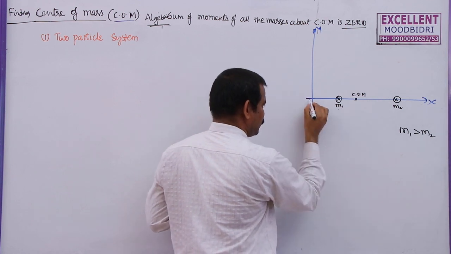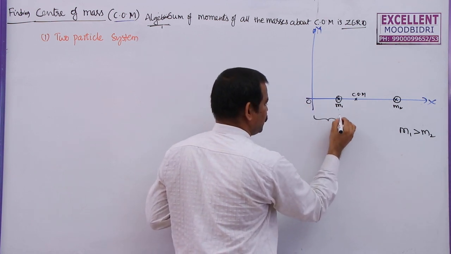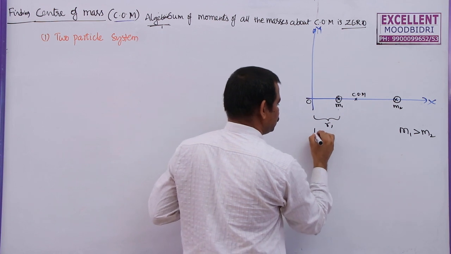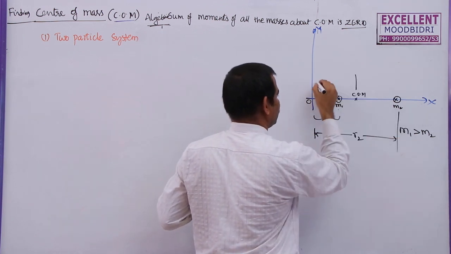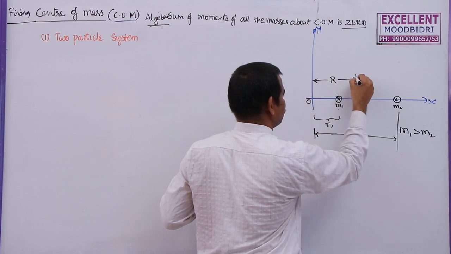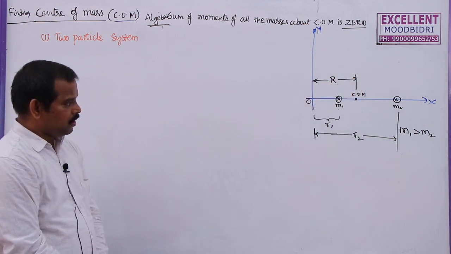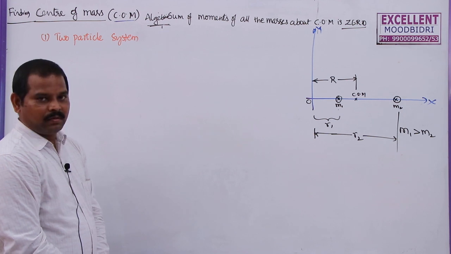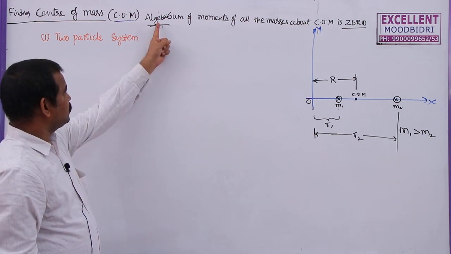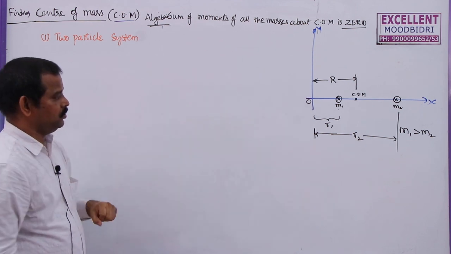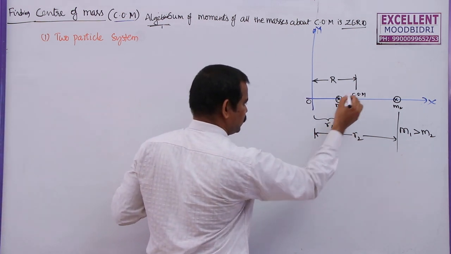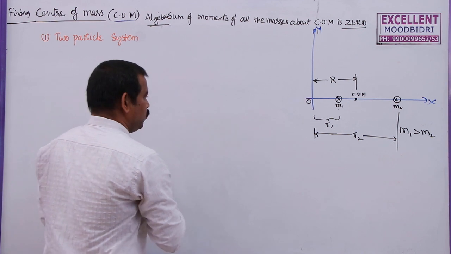Let the distance of the first mass from the origin be R1, the distance of the second mass be R2, and the distance of the center of mass be R. Now, the statement is that the algebraic sum of the moments of all the masses about the center of mass should be 0. So about this point, let me take the moments here.